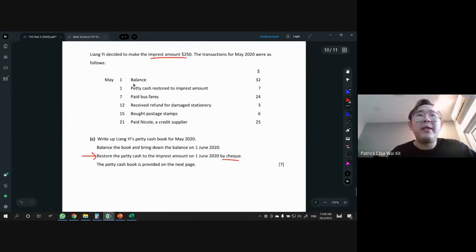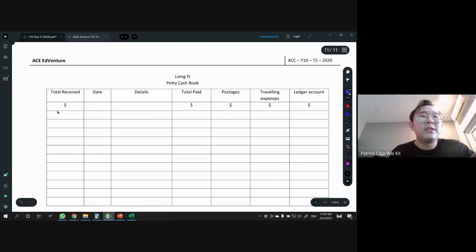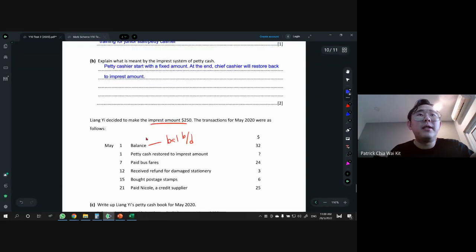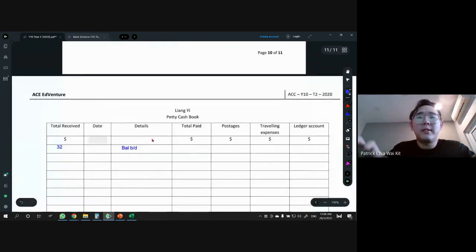We start with the 1st May balance. When you see the word balance, it's always balance b/d. So balance b/d 32. It's going to be in the total receive, obviously. Total receive, and in the details we write balance b/d. And then after that, the date is going to be 2020 May 1st. So that's how we get the first answer.